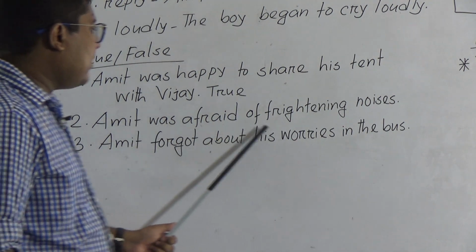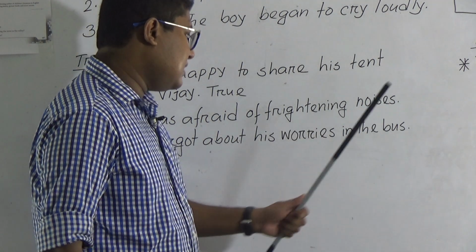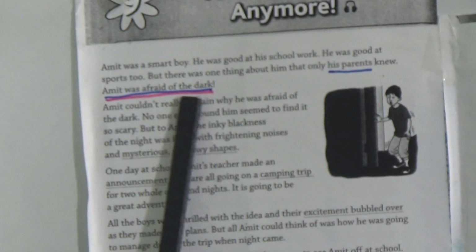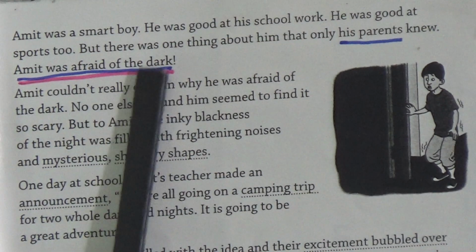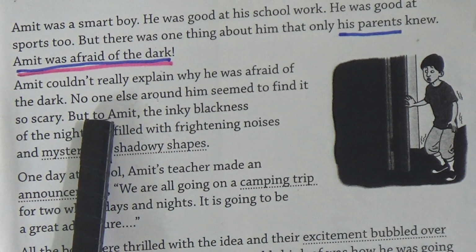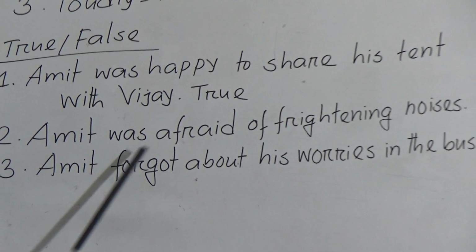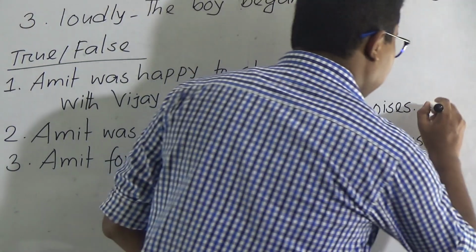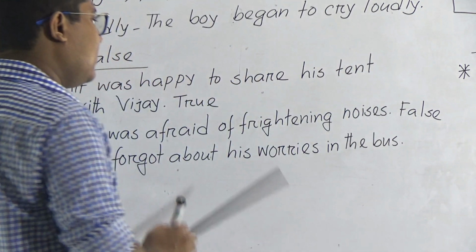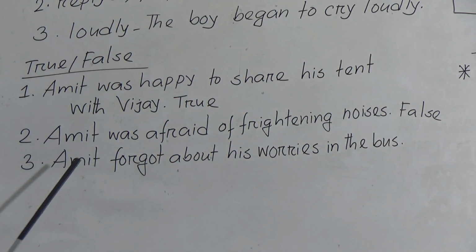Next one. Amit was afraid of frightening noises. Is it true or false? Let's go to the unit again. So Amit was afraid of the dark, and these things only his parents knew. Amit was not afraid of the frightening noises. So number 2, Amit was afraid of frightening noises. This is false, because Amit was afraid of the dark.